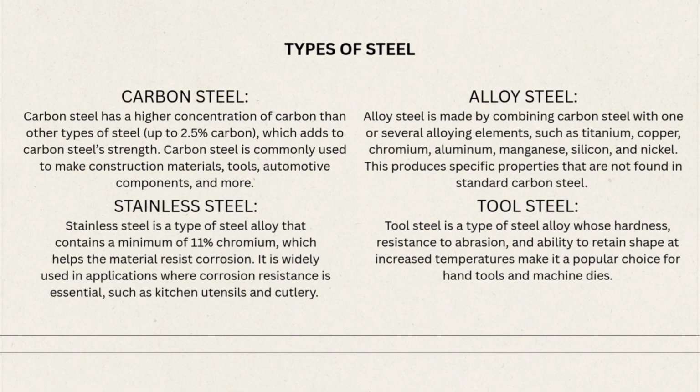Stainless steel is a type of steel alloy that contains a minimum of 11% chromium, which helps the material resist corrosion. It is widely used in applications where corrosion resistance is essential, such as kitchen utensils and cutlery. Lastly, tool steel is a type of steel alloy whose hardness, resistance to abrasion, and ability to retain shape at increased temperature make it a popular choice for hand tools and machine dies.